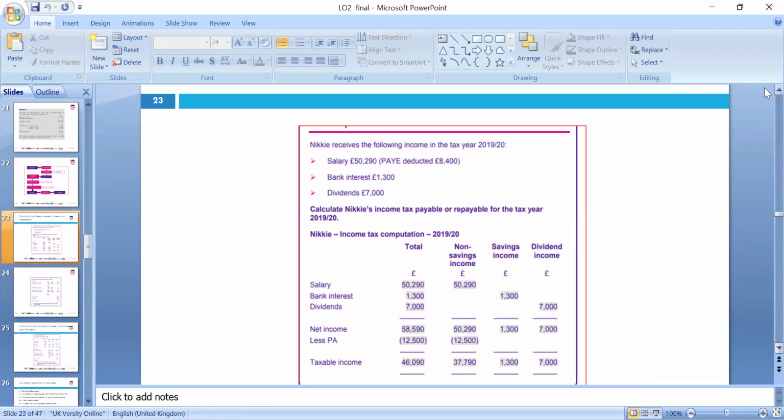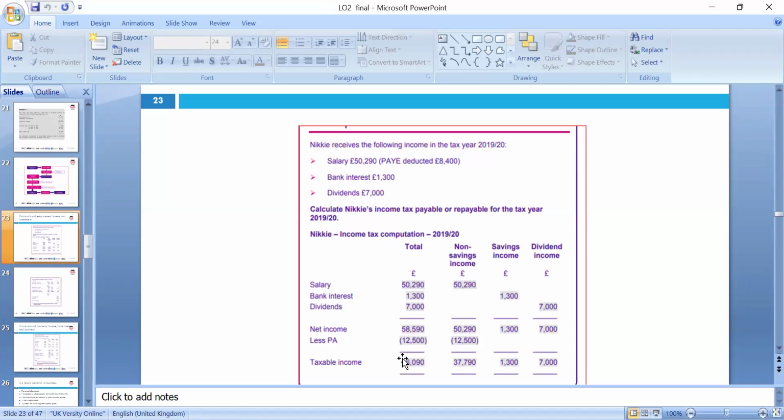If we look at a previous year's Finance Act, this is one example, the 2019-20 Finance Act. The salary here was 50,290, with 8,400 deducted. The bank interest is 13,000, and the dividend is 7,000. So first, add them all up. What is the total income? It is 58,590. Non-saving means employment, then savings income, and dividend income. Investment, that was 12,500, not 12,570, of course, whichever year.